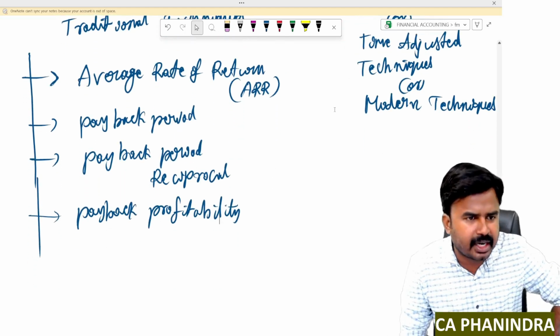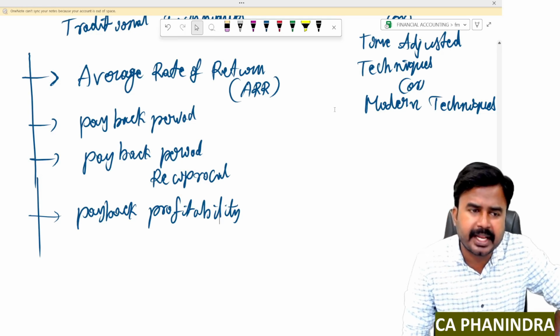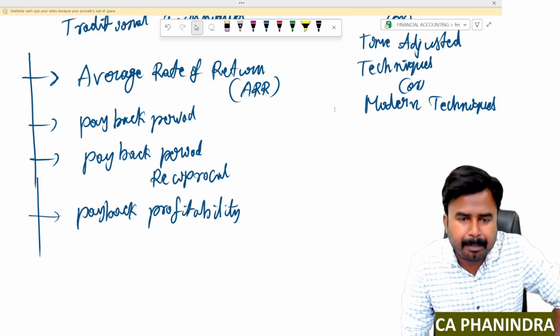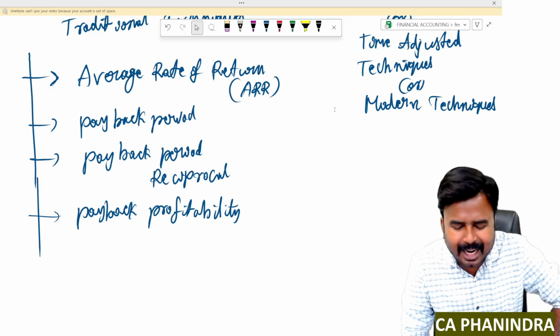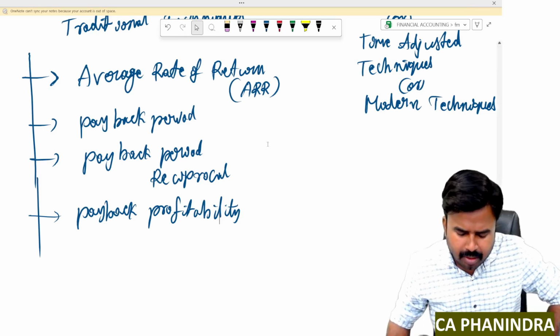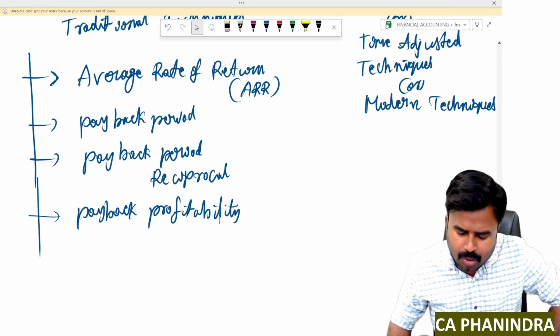ARR, average rate of return, also known as accounting rate of return, payback period reciprocal, payback profitability. These are the techniques. Now let me write the techniques under discounting techniques.